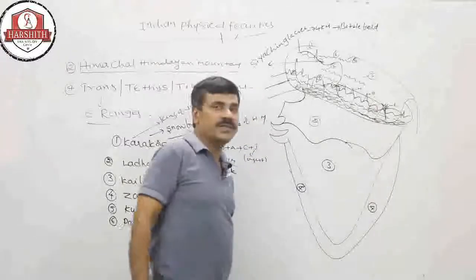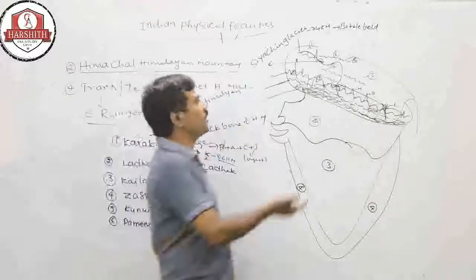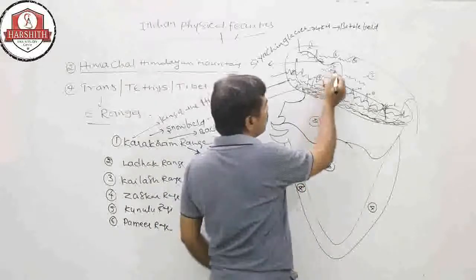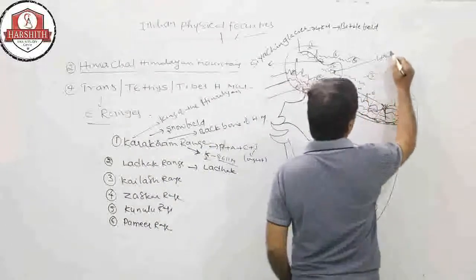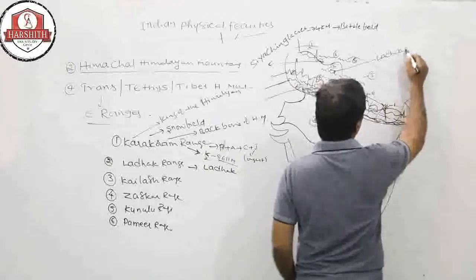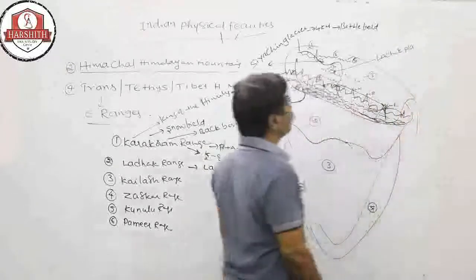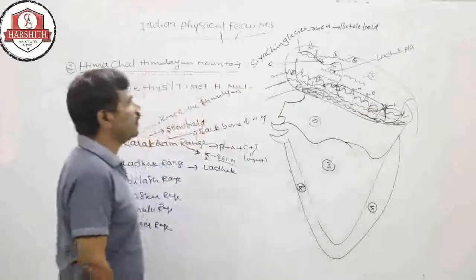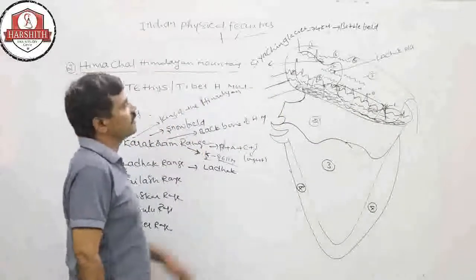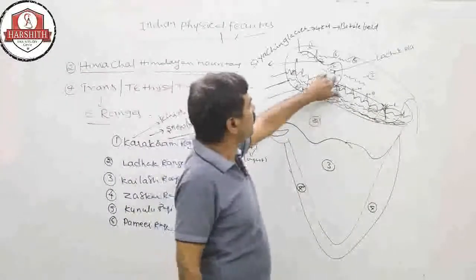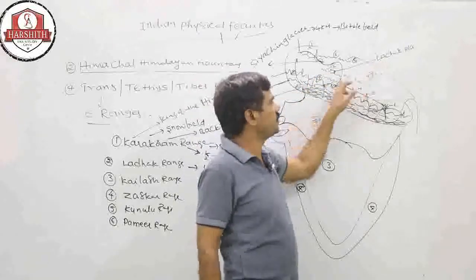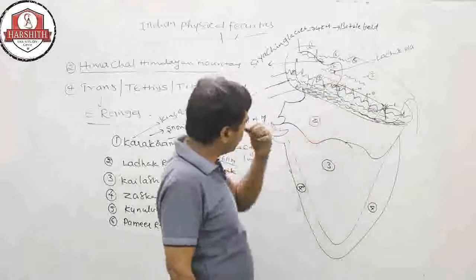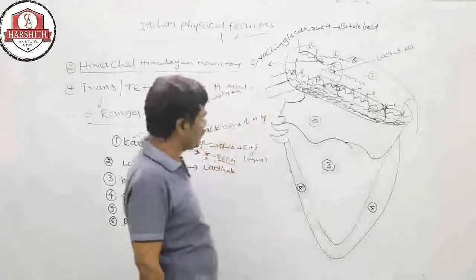In India, the highest plateau is the Ladakh Plateau. That Ladakh Plateau is on the Ladakh range, in the Ladakh Union Territory, in Ladakh district also.